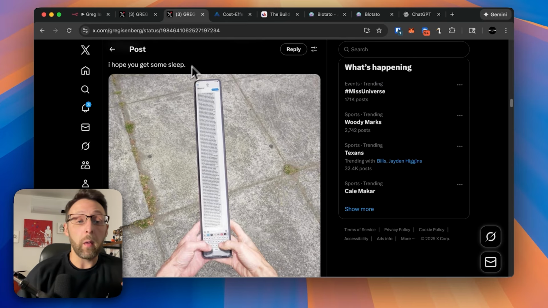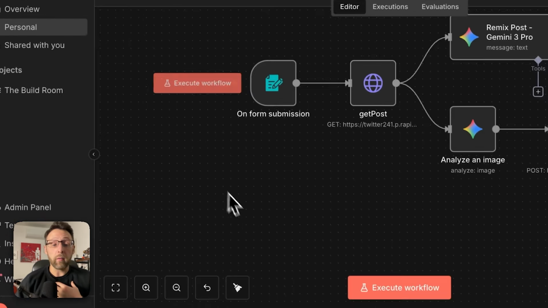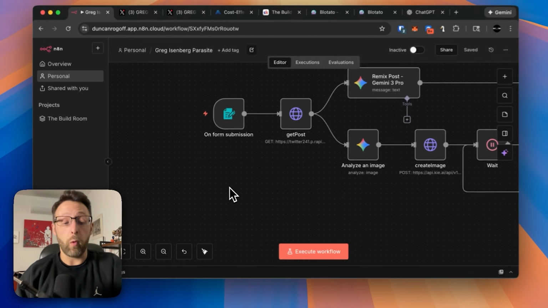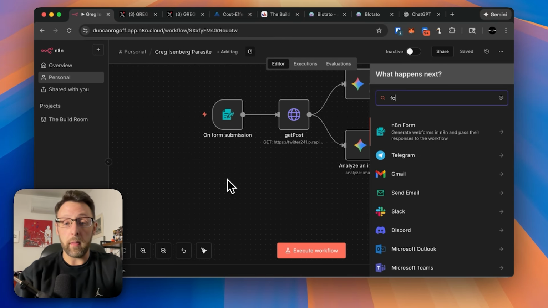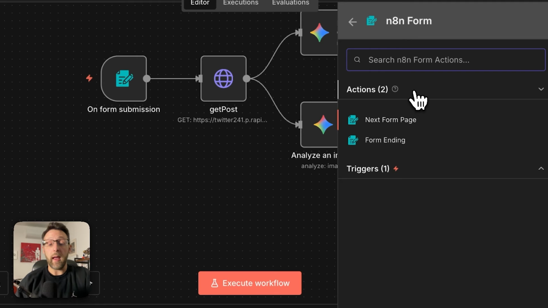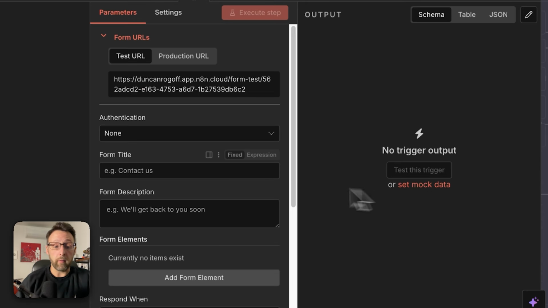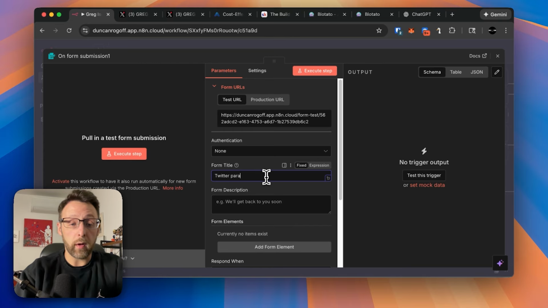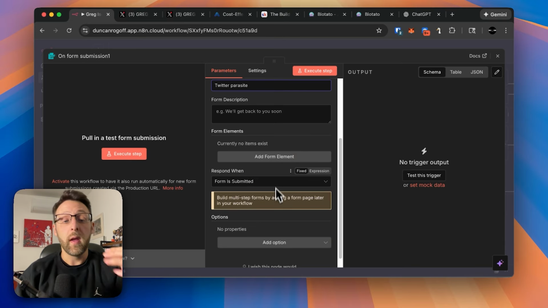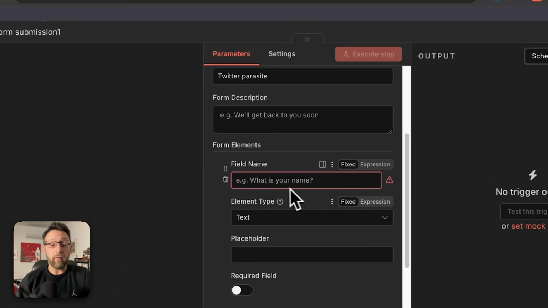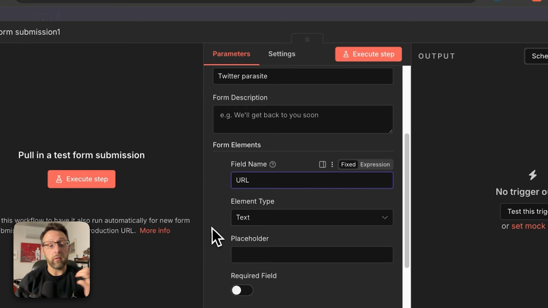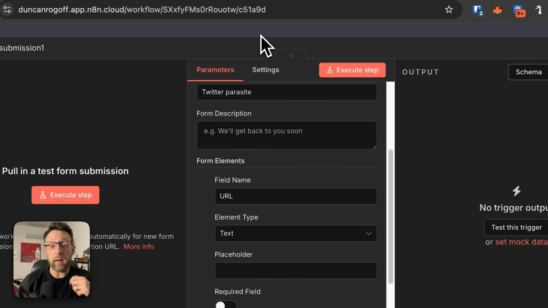So what we need to do is come back over into N8N, and we need to create a form submission. So I'm just going to hit the tab on the keyboard, and we can go ahead and create N8N form, and we can go ahead and create this trigger on new N8N form event. And we can just go ahead and call this Twitter Parasite because that's exactly what it is. And all we need to do down here is just add a form element. And I'm just going to go ahead and call this URL. And we actually don't need to change anything else.